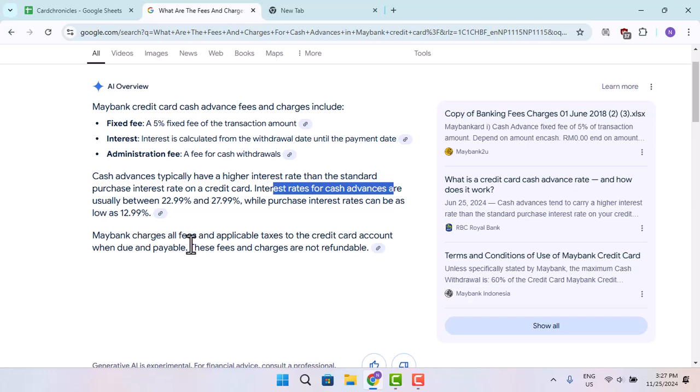Now, Maybank charges all fees and applicable taxes to a credit card account when due and payable. These fees and charges are not refundable.